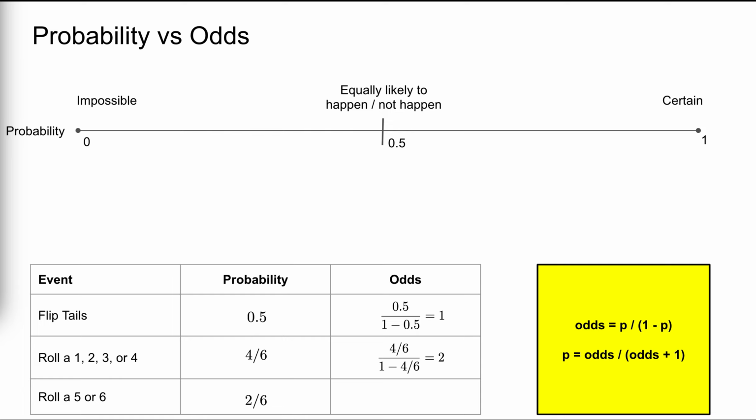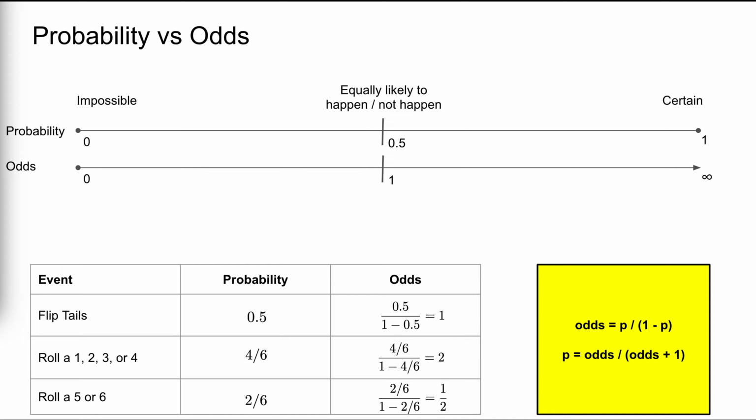Similarly, in our dice roll, there are 2-to-1 odds of rolling a 4 or under. That is, we're twice as likely to observe a 4 or under than to not. On the flip side, this means that the odds of rolling a 5 or 6 are 1-to-2. That is, we're half as likely to observe a 5 or 6 than to not.